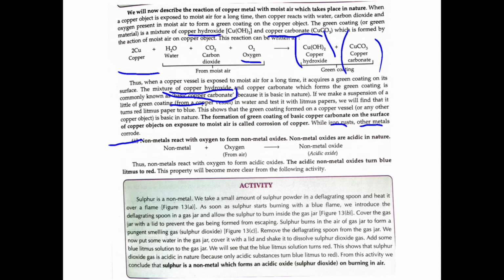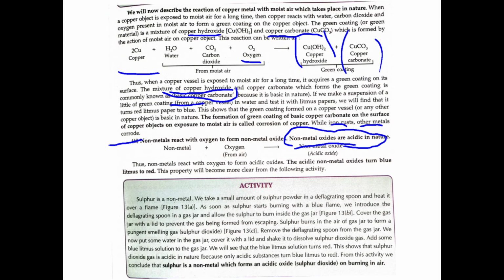Okay, next one is about non-metals reacting with oxygen to form non-metallic oxides. We know metals react with oxygen to form a metallic oxide which is basic in nature. Similarly, non-metallic oxides are acidic in nature. Don't forget: non-metallic oxides are acidic in nature, metallic oxides are basic in nature. Thus non-metals react with oxygen to form acidic oxides. Acidic oxide is an acid, so it will turn blue litmus to red. Basic oxides are base, so they will turn red litmus to blue.